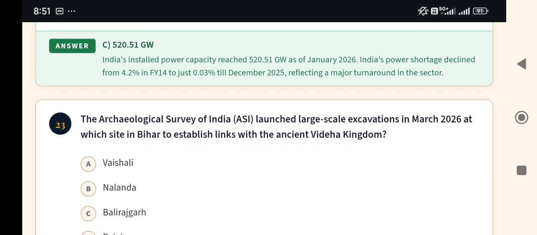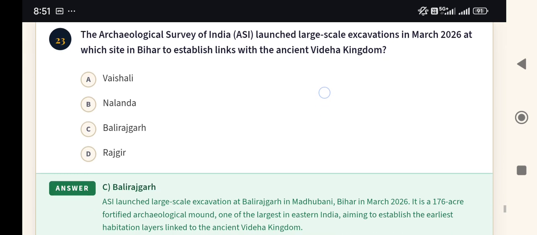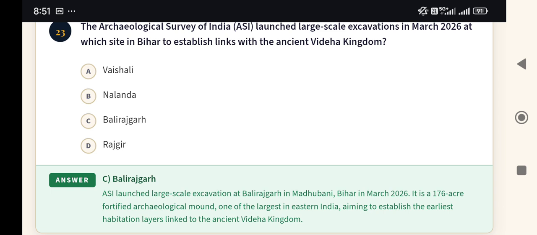Now, question number 23. The Archaeological Survey of India, in short, we can say ASI, launched large scale excavations in March 2026 at which site in Bihar to establish links with the ancient Videha kingdom? Vaishali, Nalanda, Balirajgarh, Rajgir. And here the answer is Balirajgarh.